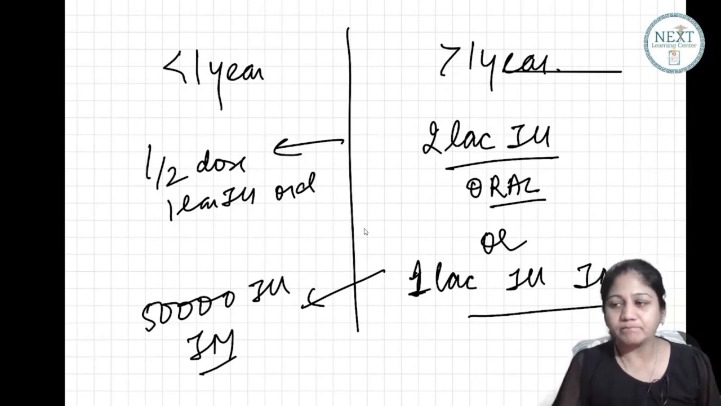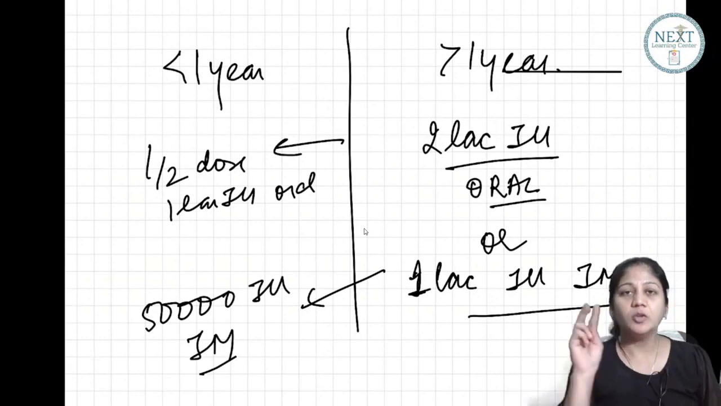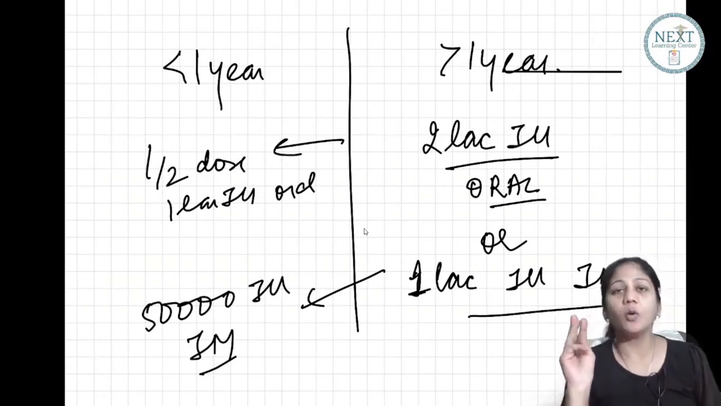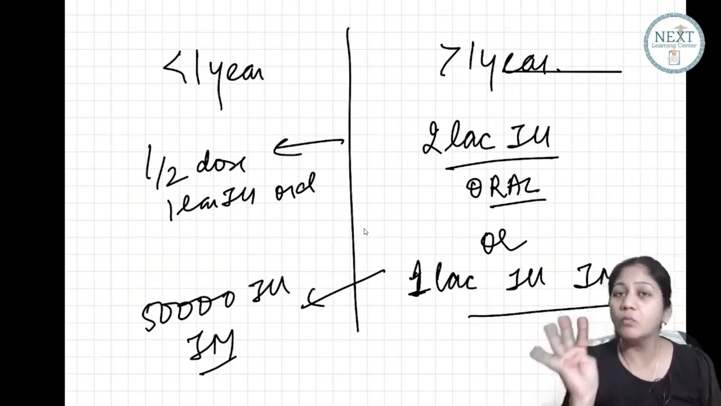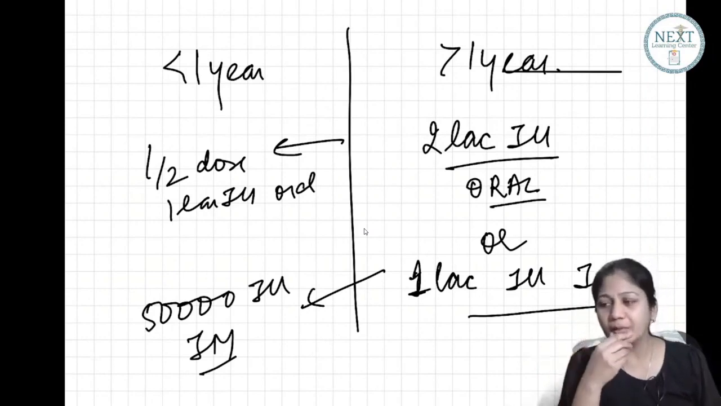So if somebody asks you how would you treat, so say 2 lakh international unit orally in a child who is more than 1 year of age. Okay, say it like that.